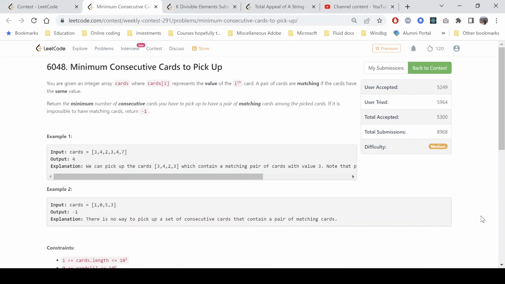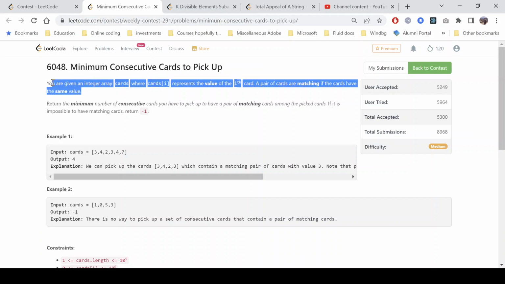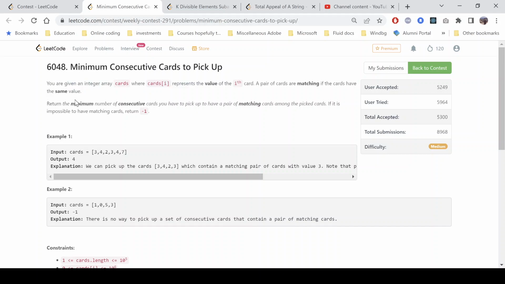In this video, we'll discuss the second problem of Leetcode Weekly Contest 291. The problem name is minimum consecutive cards to pick up. The problem says that we are given an integer array cards where cards of I represent the value of the ith card, and a pair of cards are matching if the cards have the same value. So this is what we mean by the cards and the matching value.